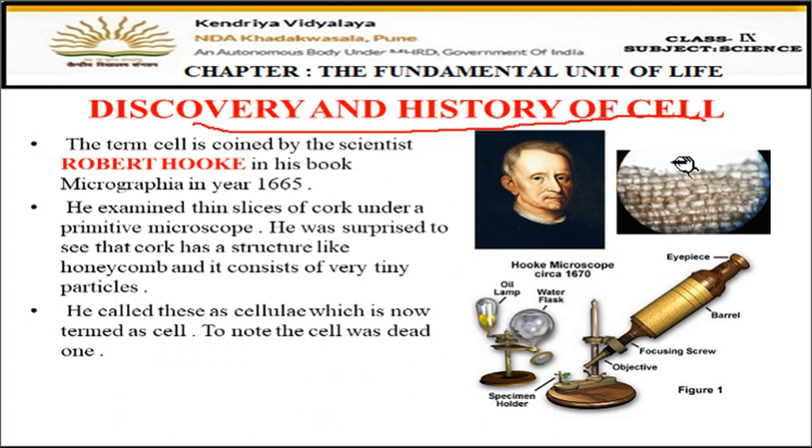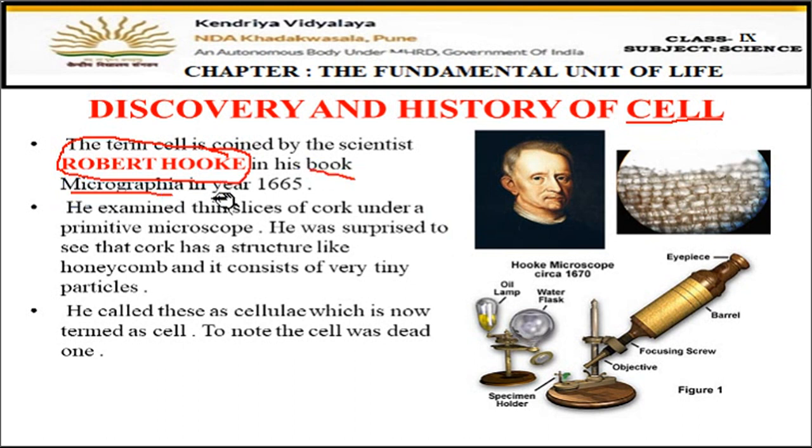How the word cell has come, who discovered the cell, what is the history of the cell. So let us start and see. The term cell was coined by the scientist Robert Hooke. The name cell which we use nowadays for the structural and functional unit of life was first of all given by Robert Hooke. Robert Hooke was the scientist who used this word for the first time. He mentioned this word in his book Micrographia in the year 1665.